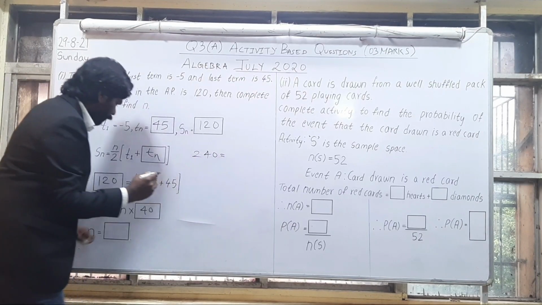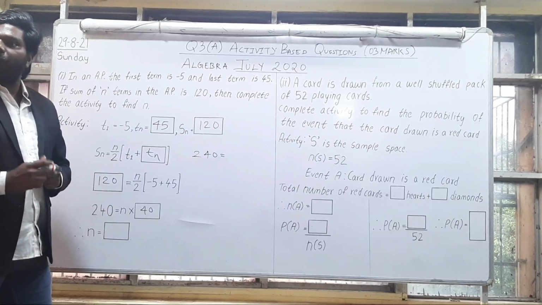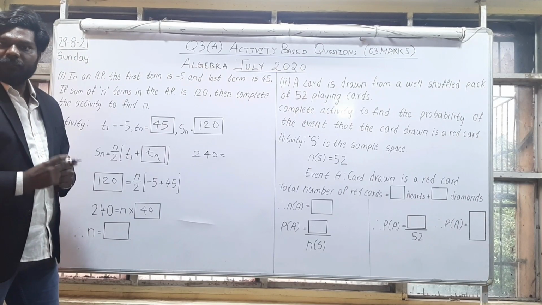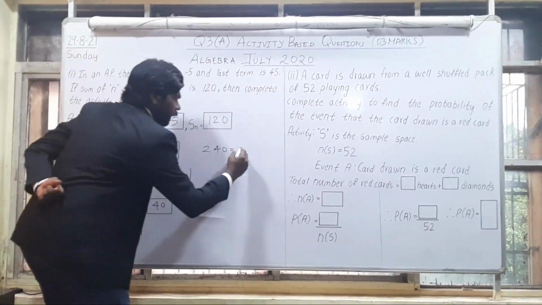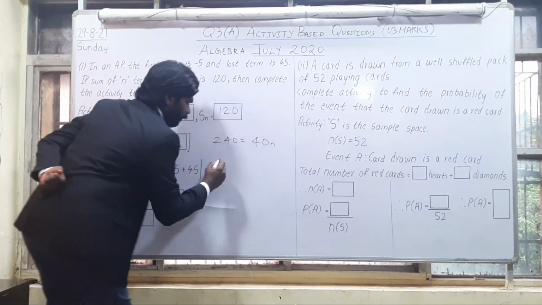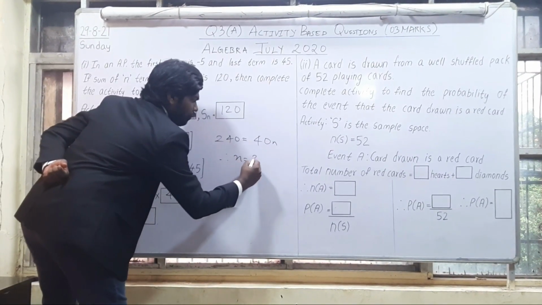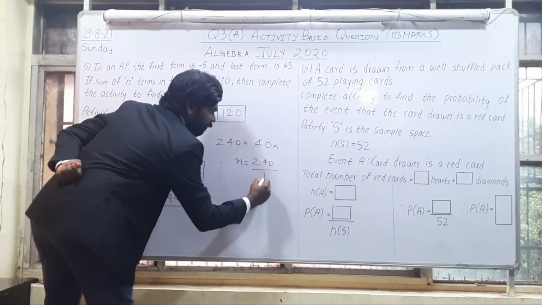240 is equal to n into 40 is going to give me what? 40n. Yes or no? Yes. Understood? Any doubts? No. 40n. So therefore, n is equal to 240 divided by 40.